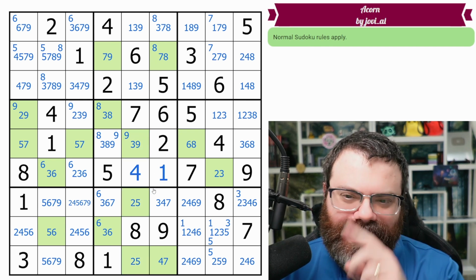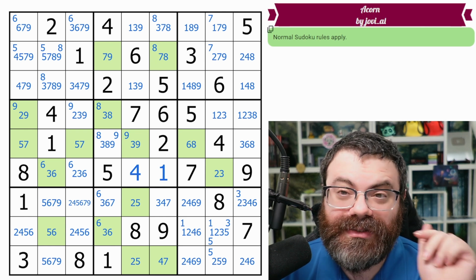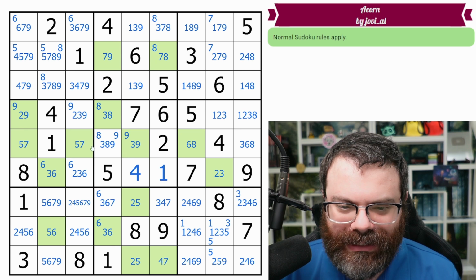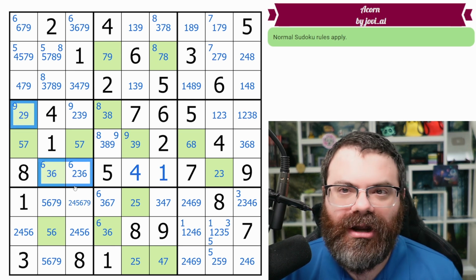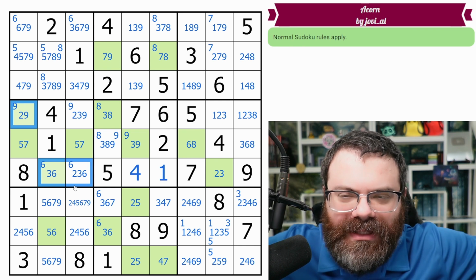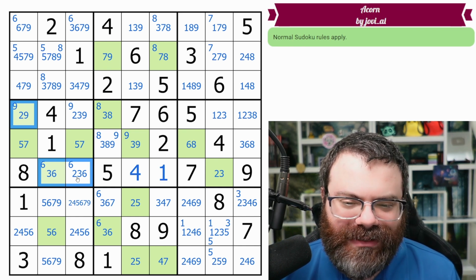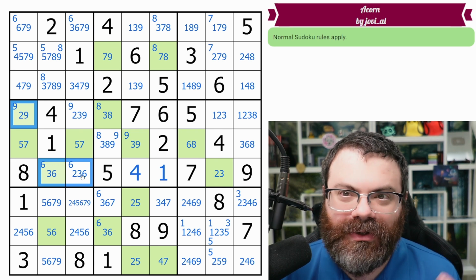Now, an almost locked set is when you have n cells with n plus 1 possible digits in them. So, for example, this 2, 3, 6, 9. They're going to be all over. Every puzzle has like 50 million almost locked sets in it, right? But you can see 2, 3, 6, 9 is 4 digits across 3 cells. So this is an almost locked set.